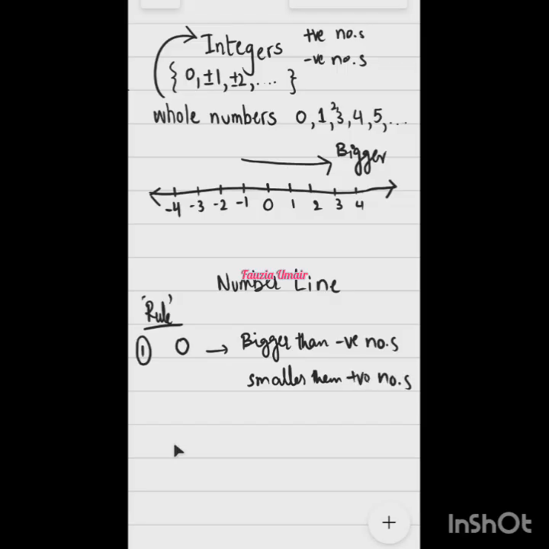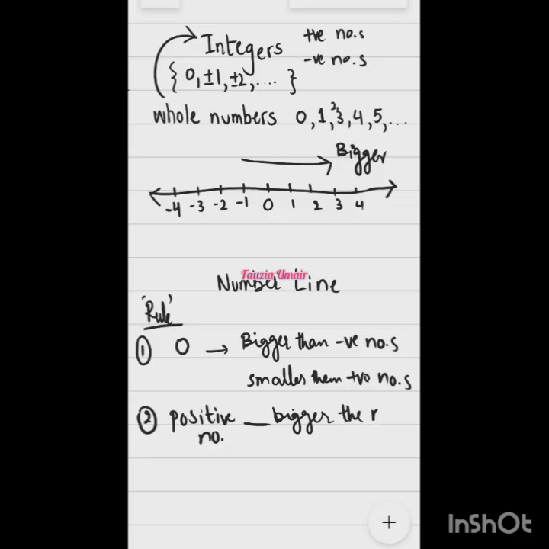What about when we are comparing two numbers, like one is a negative and one is a positive number? You need to remember, for positive numbers, the bigger the number, the bigger its value will be.